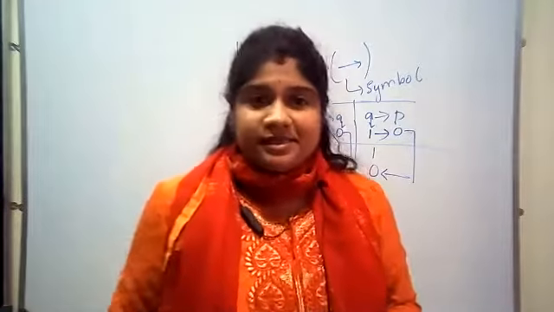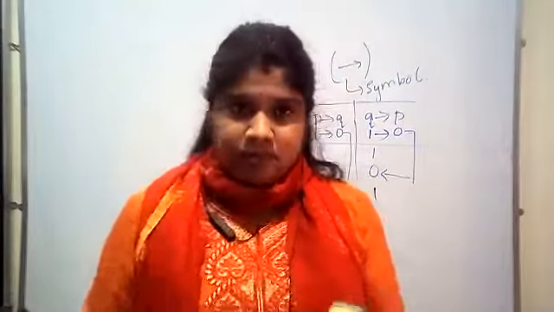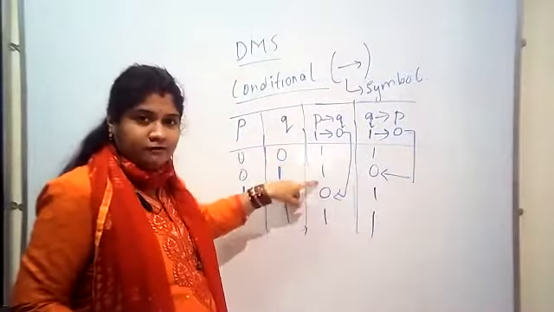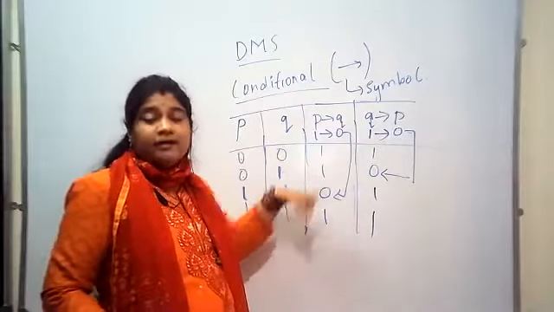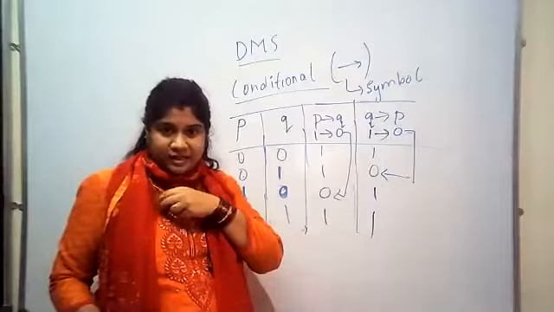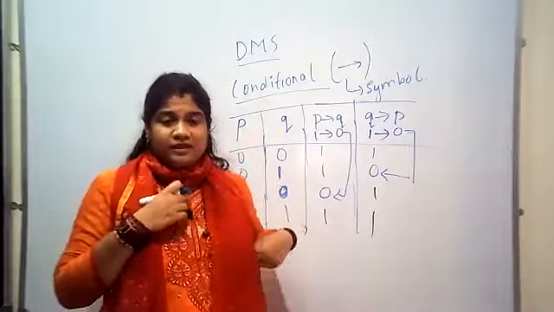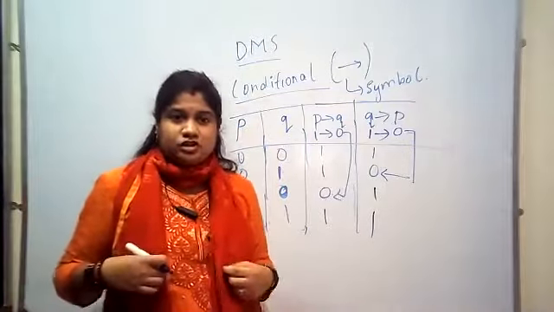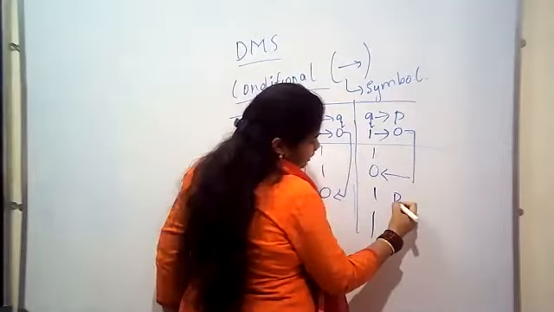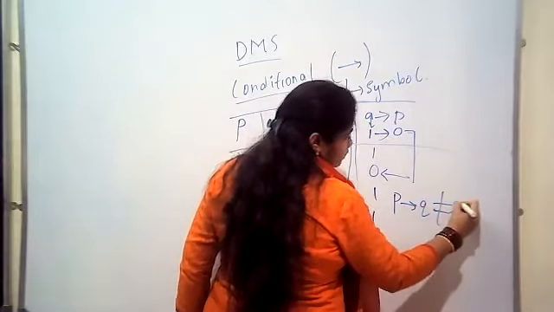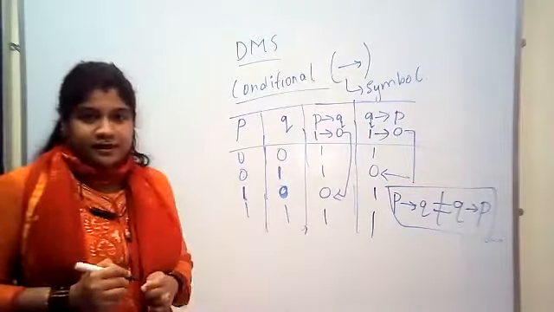So what they tell us is that P condition Q and Q condition P are both not the same. Are these two the same? Here, first 1 1 0 1. Here I have 1 0 1 1. Yes or no? Here I have 1 1 0 1. Here I have 1 0 1 1. Both are not the same, definitely. So with this we are going to conclude that P condition Q and Q condition P are not the same. P condition Q is not equal to Q condition P. This is what the statement is.